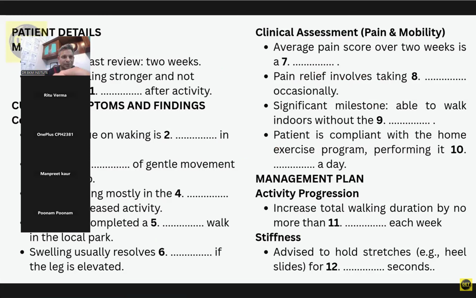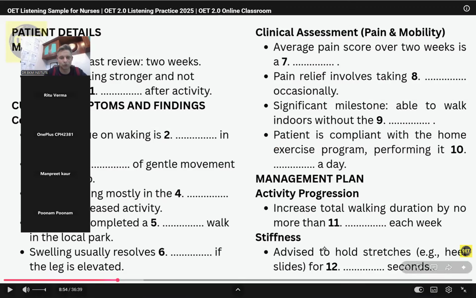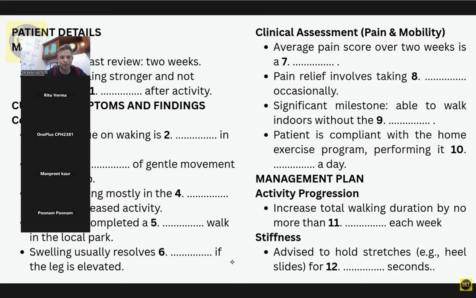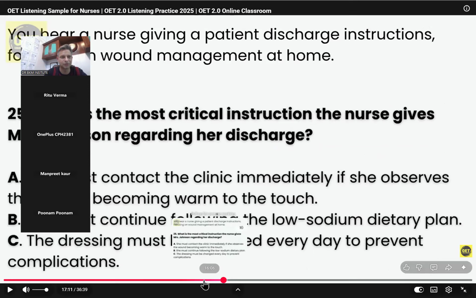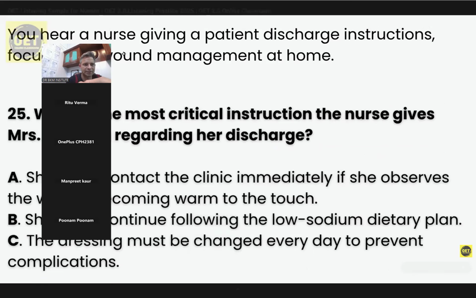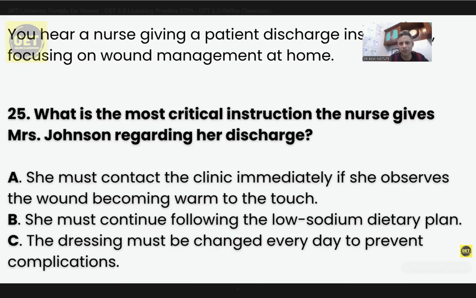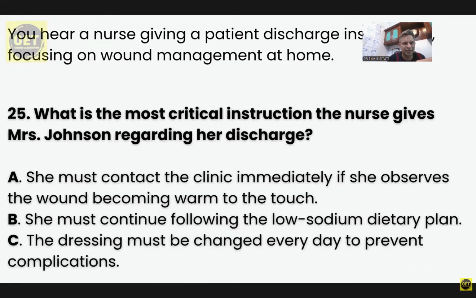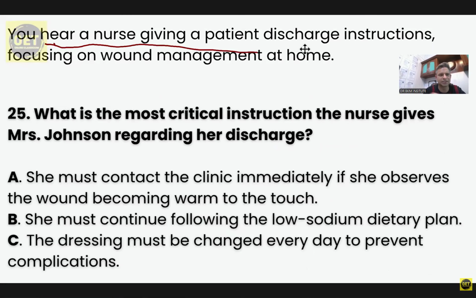So now we will jump on to part B and we'll do two questions. I will take you directly to part B without any delay, because we don't want to waste much time. So let's see this part B question. I'm just going to put this box. So obviously in part B, you always get a kind of background check like this. You hear a nurse giving a patient discharge instructions, focusing on wound management at home.